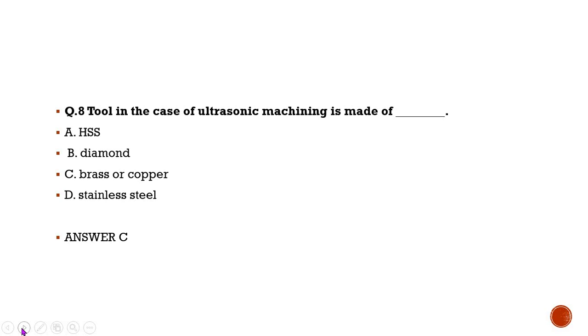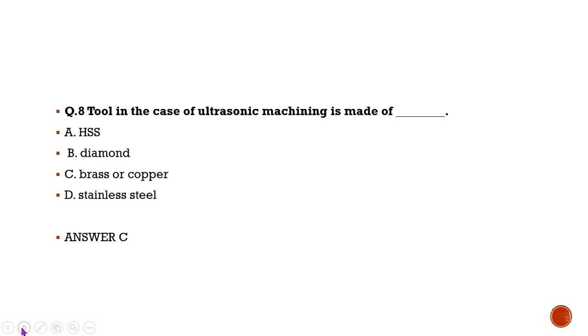Tool in case of ultrasonic machining. What is the type of this machining? This question is from mechanical technology and from the part of non-traditional, non-conventional machining processes, and ultrasonic machining is an important topic which is asked in technical-base examinations.